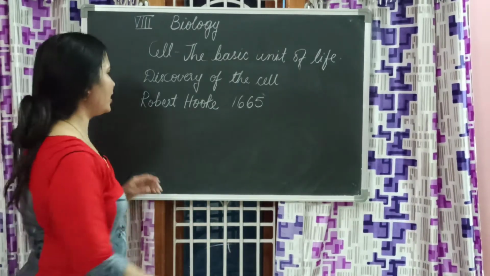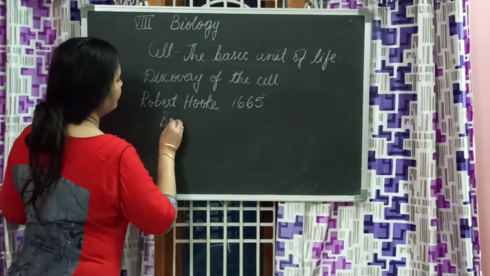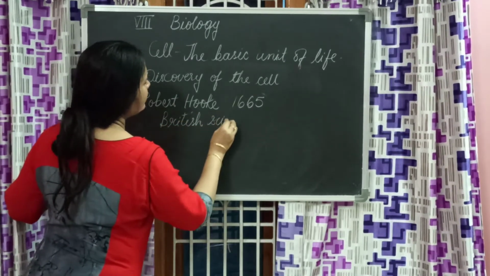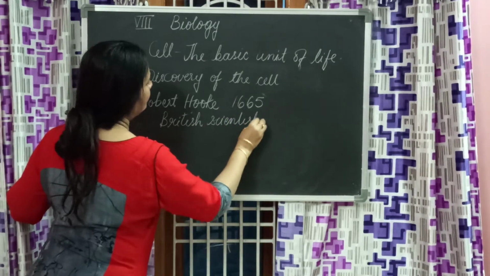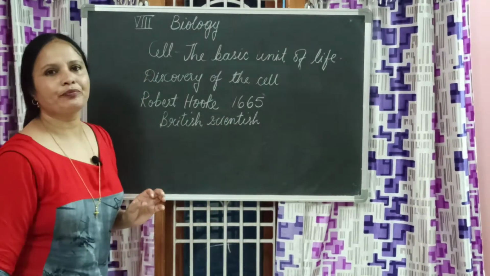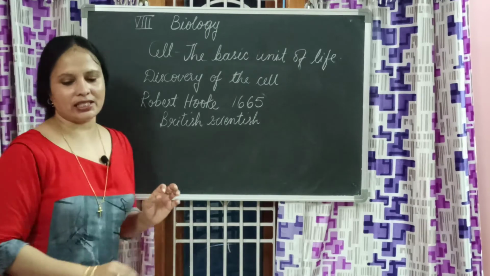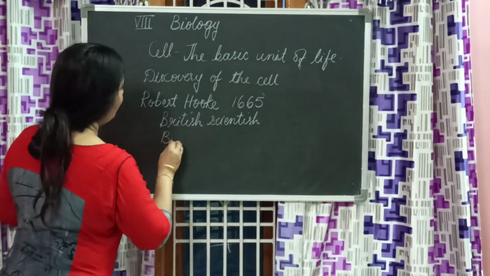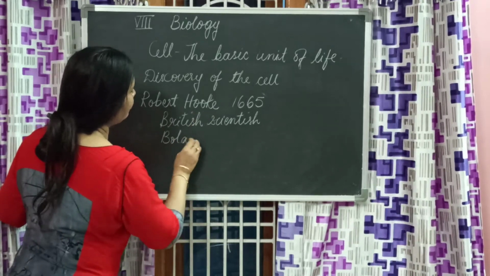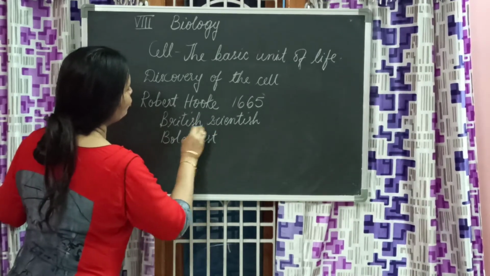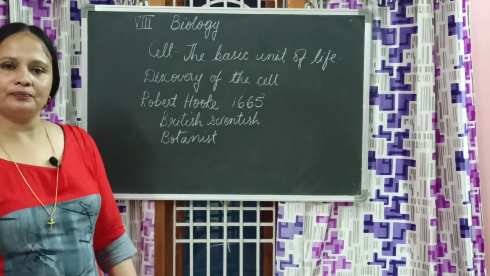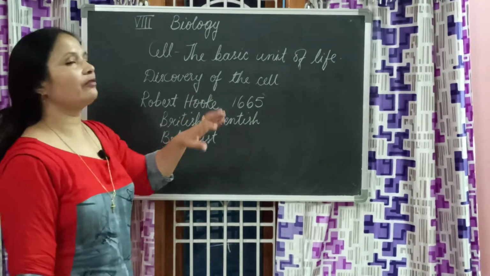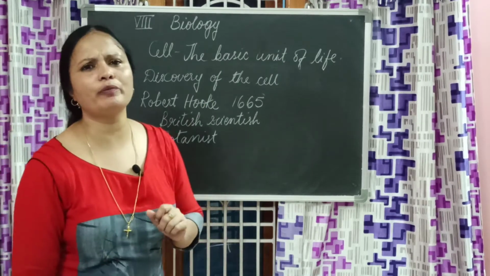Now, what did he do? Who is he actually? He is a British scientist. That means he is an Englishman. And he is a botanist. Botanist means what he might have observed? He will usually observe plants only. He observes plants only.